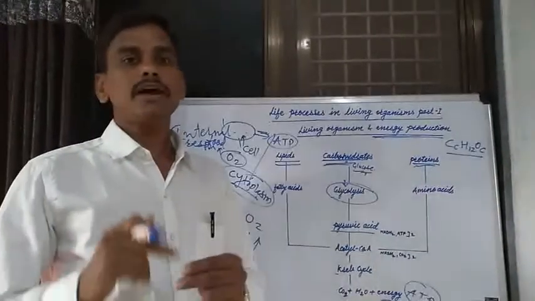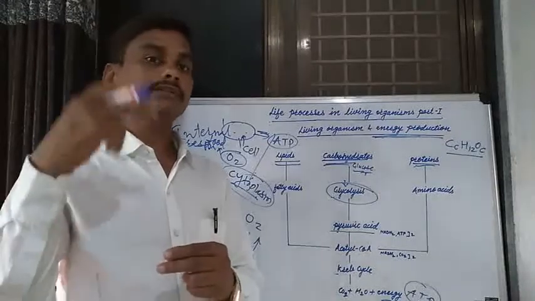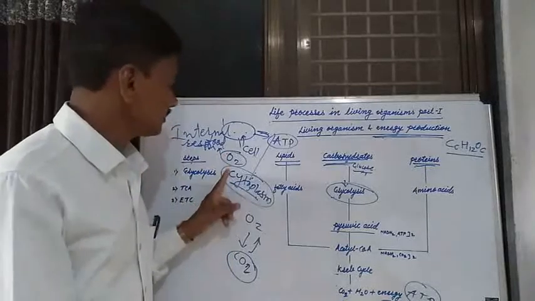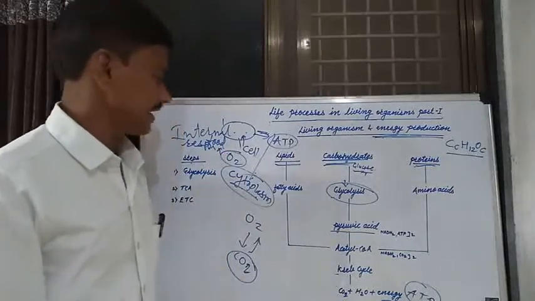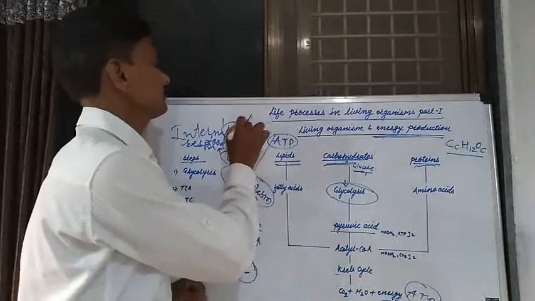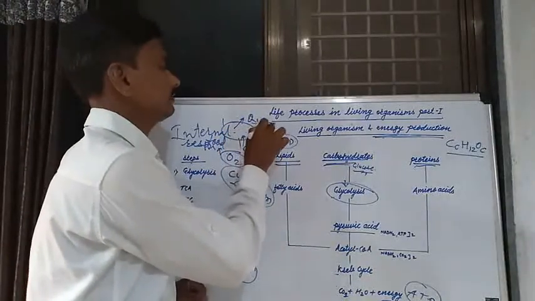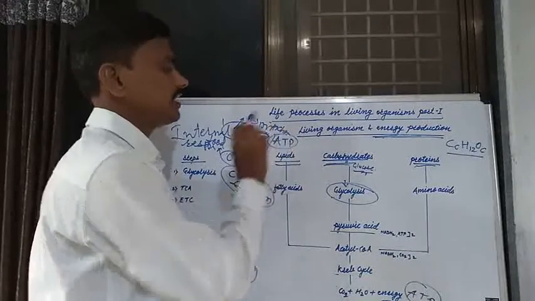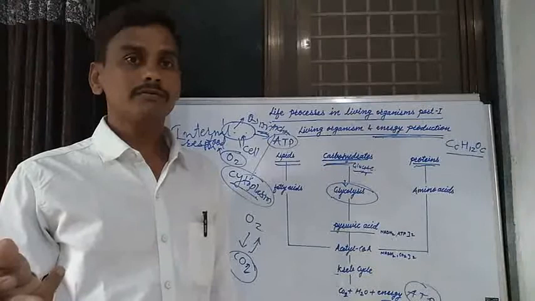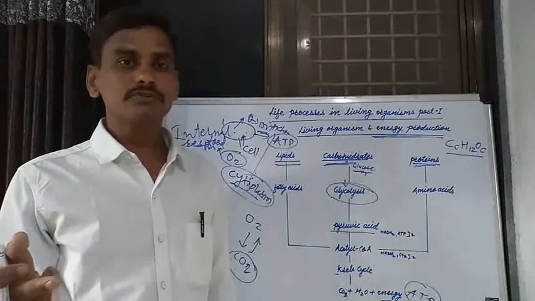These are some biochemical processes carried out in the cytoplasm of the cell. Then these acetyl coenzymes enter into the mitochondria of the cell. We know that mitochondria is known as the powerhouse of the cell. Why is the mitochondria known as the powerhouse of the cell?